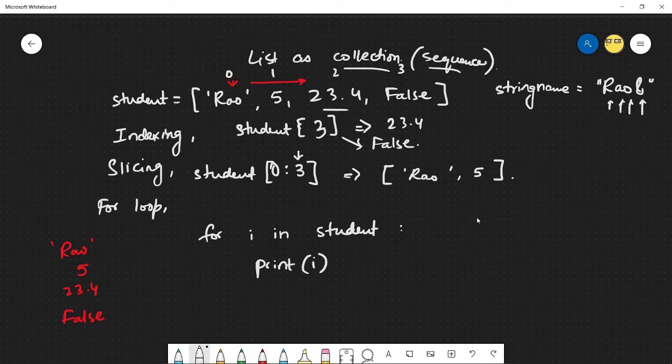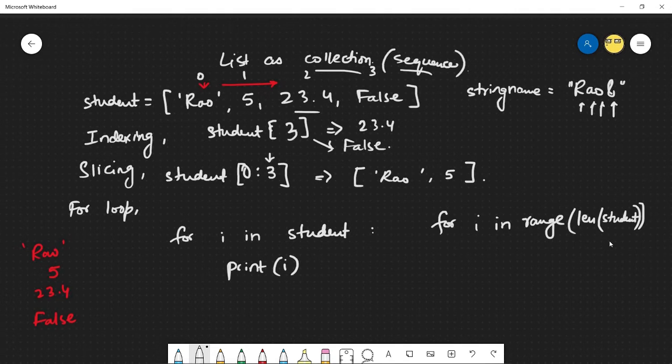You can also write the for loop the other way. So for I in the range of, now we know of the length function, so I'm going to use length of student here, and let's add a colon over here. I'm just going to do print I first.